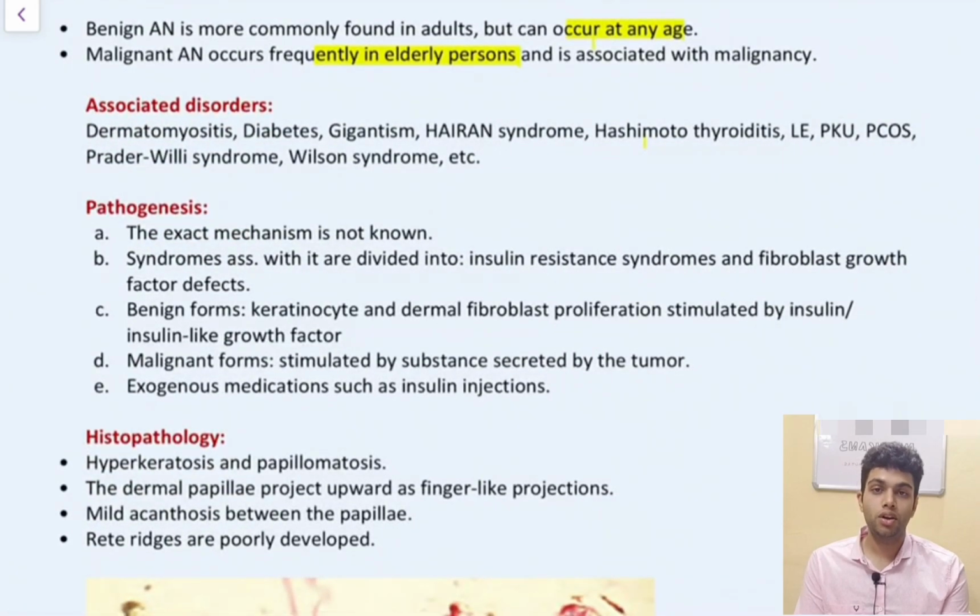Some associated disorders are dermatomyositis, diabetes, gigantism, HAIR-AN syndrome, that is hyperandrogenism, insulin resistance, and acanthosis nigricans. Hashimoto thyroiditis, lipodystrophy, phenylketonuria, PCOS, Prader-Willi syndrome, and Wilson syndrome.